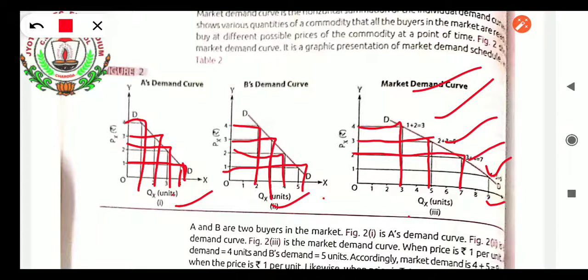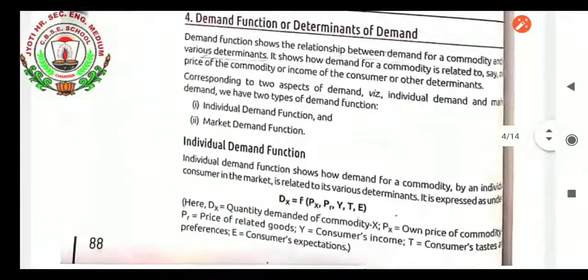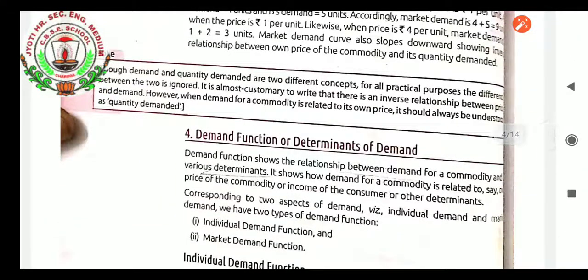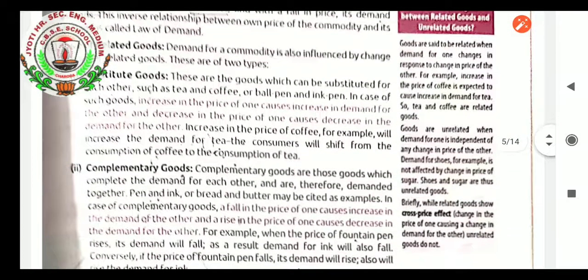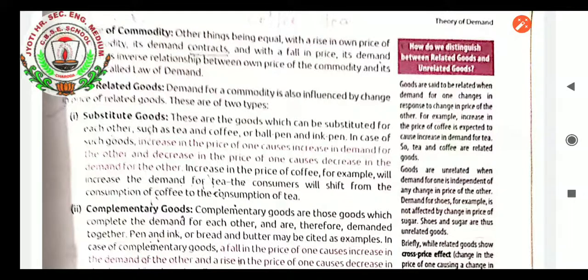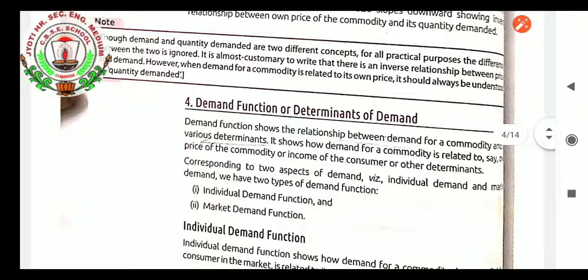I hope you have understood today the individual schedule, market demand schedule, then the individual curve and the market demand curve. Do practice once for today's class, this much only. I will be taking the further determinants of demand and its functions in the next class. For today's class, this much only: the demand and quantity demanded, the curve and the demand schedule. Next class, I will proceed with the demand function or determinants of demand.